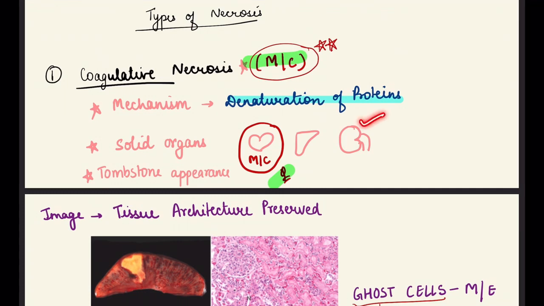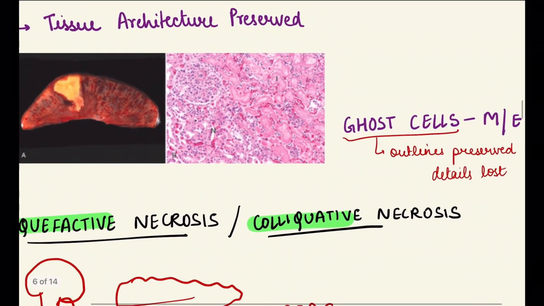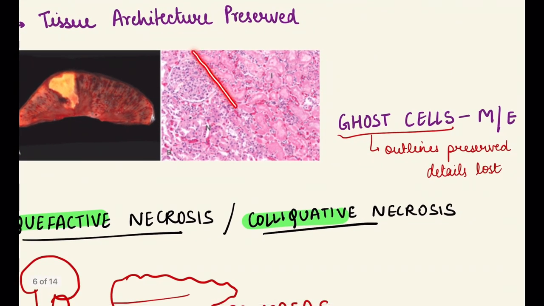It involves the kidney, liver and heart, liver and kidney. So in this there is tombstone appearance seen, and this is the picture. We see that this is the kidney in which there is coagulative necrosis, and in the microscopy as we see, here is the normal and this is the injured cells. So this is the normal cells, and apart from it this is the injury part.